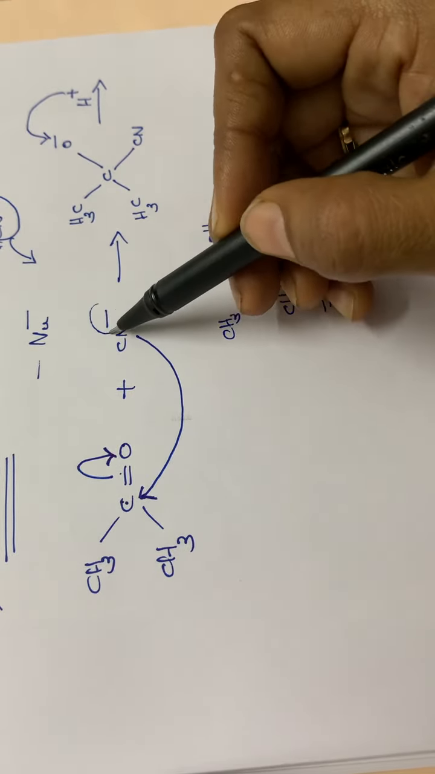Dehydration of alcohols. For example, CH3CH2OH, that is ethyl alcohol, in presence of H plus. Dehydration of alcohols. Dehydration means removal of water. Hydration means addition of water. Dehydration means removal of water.